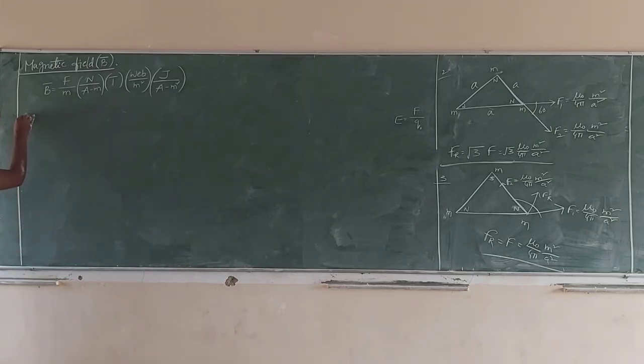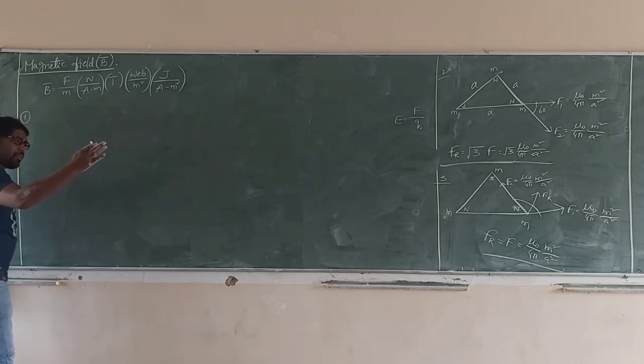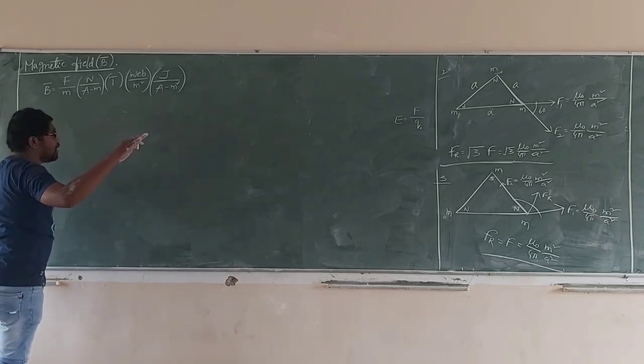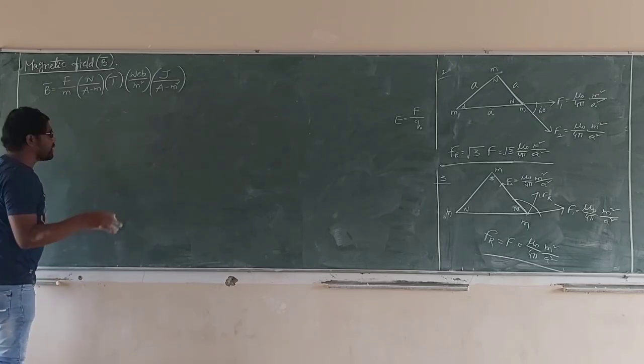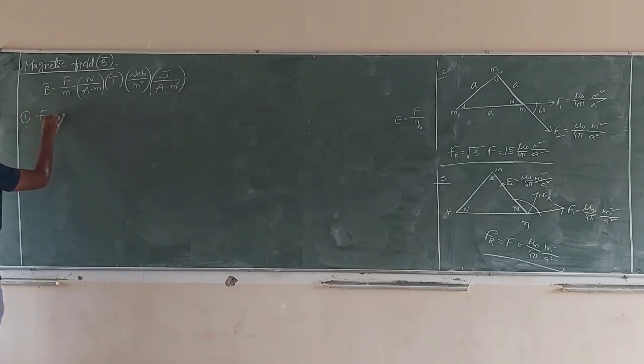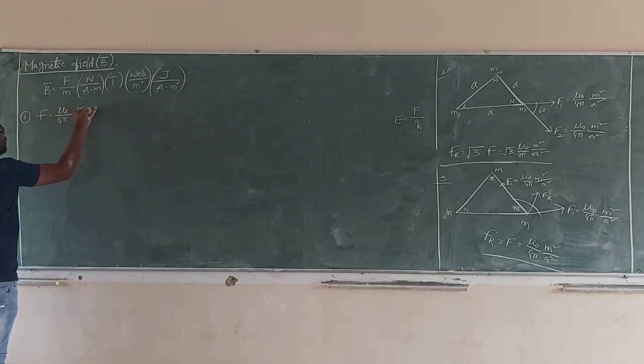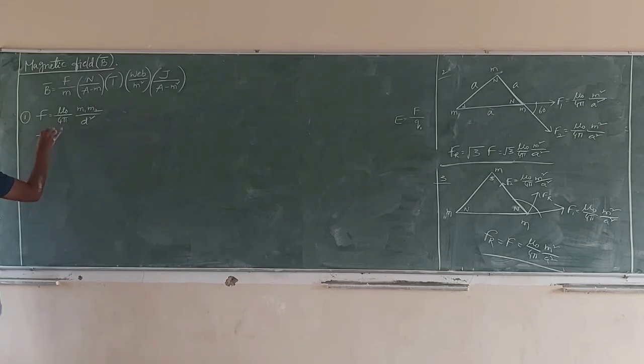Now we go for applications. What is the relation between magnetic force and magnetic field? The magnetic force is mu naught by 4 pi m1 m2 by d square. The magnetic field is mu naught by 4 pi only m by d square.